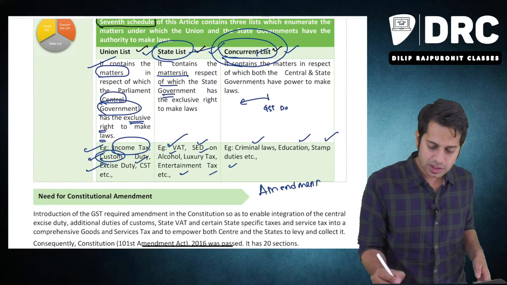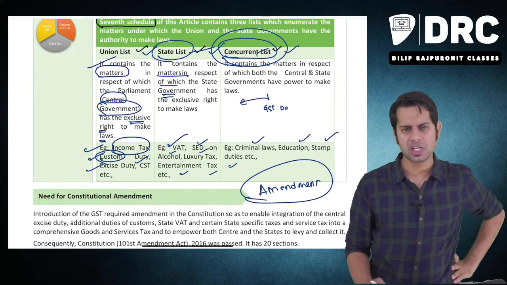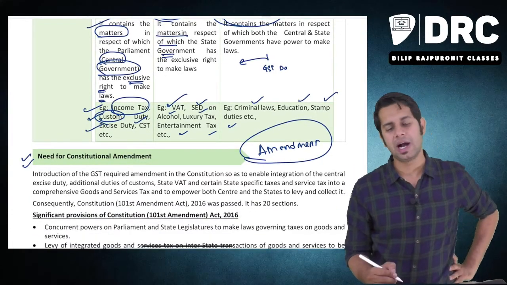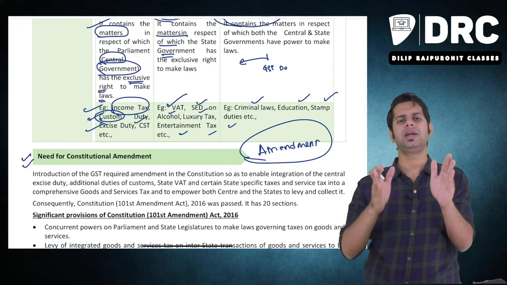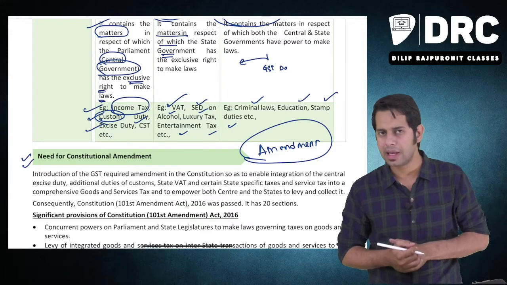They had to make what, sir? They had to make a change in our constitution. They had to make one particular change in our constitution. Why was there a need for making amendments, sir? Because there was no article in our constitution which told that both the central government and state government can jointly make a law.